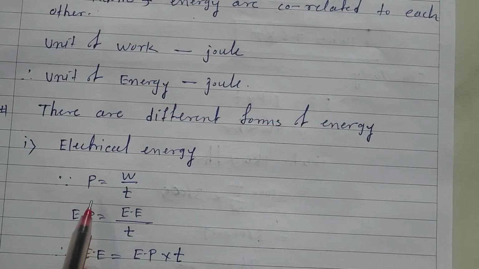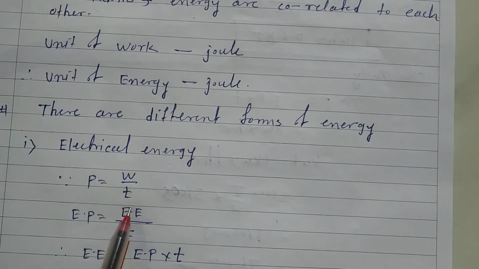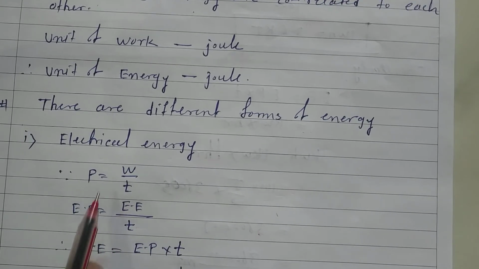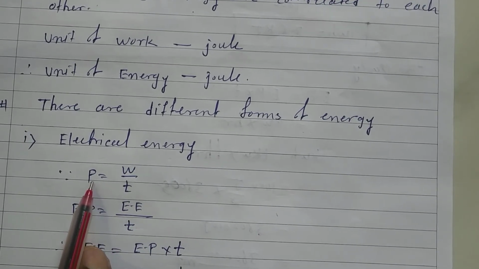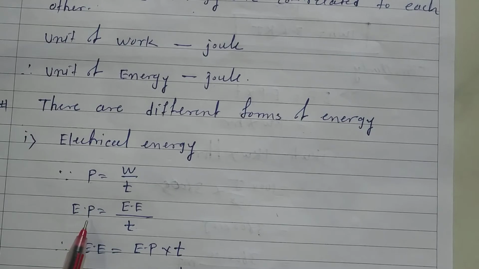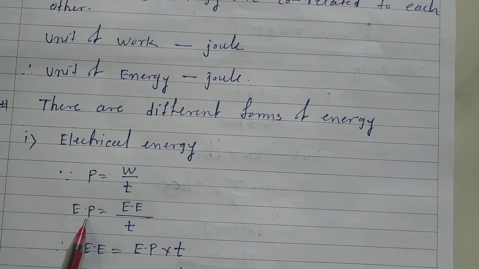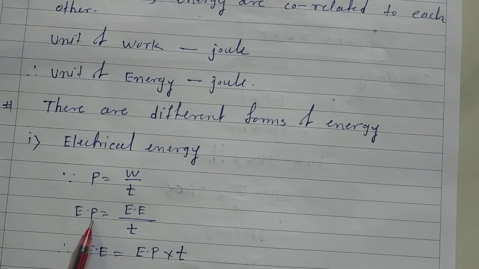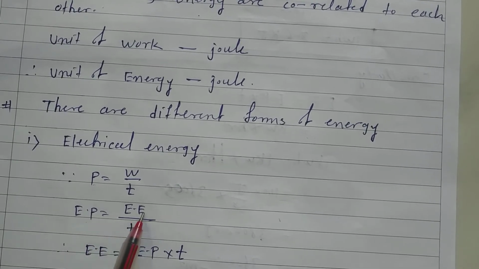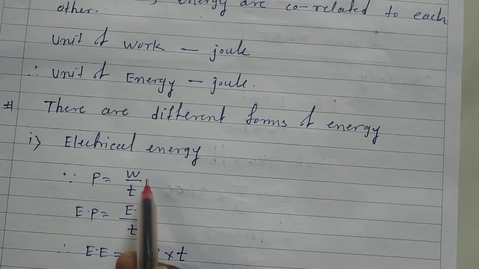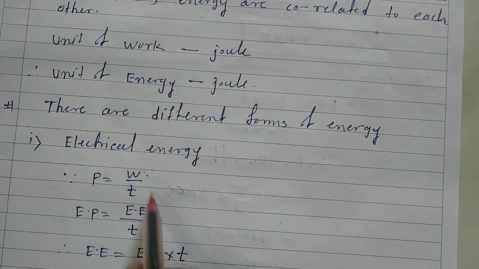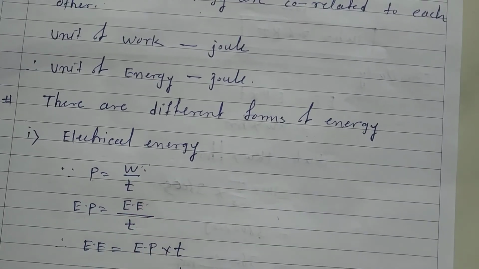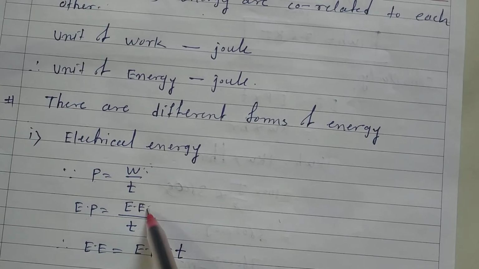What is the formula for power? Power is equal to work upon time. Now suppose this is a regular power you can consider, like muscular power. If I go for an appliance, the power possessed by that appliance will be electrical power, isn't it? So electrical power will be what? The amount of electrical energy consumed per time. Now as I've told you, work and energy are the same physical quantities, isn't it? So instead of work, what will I say? Electrical energy upon what? Time.